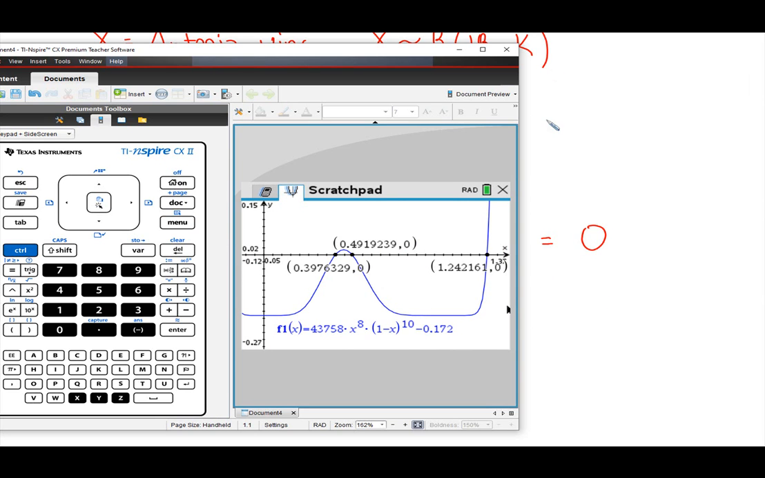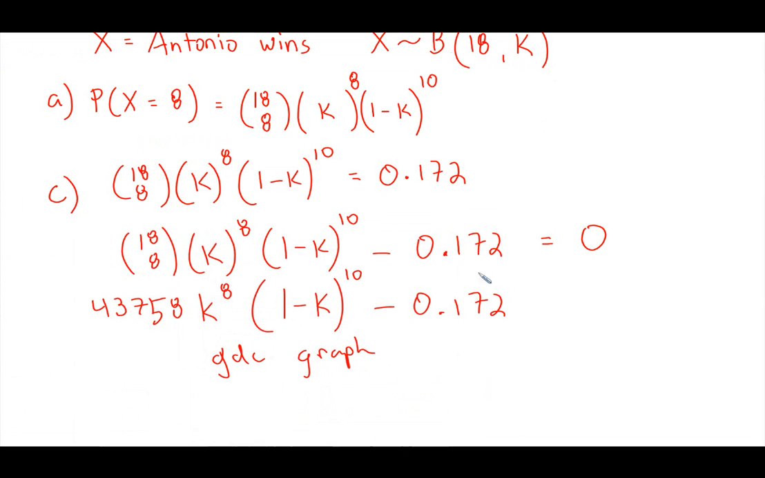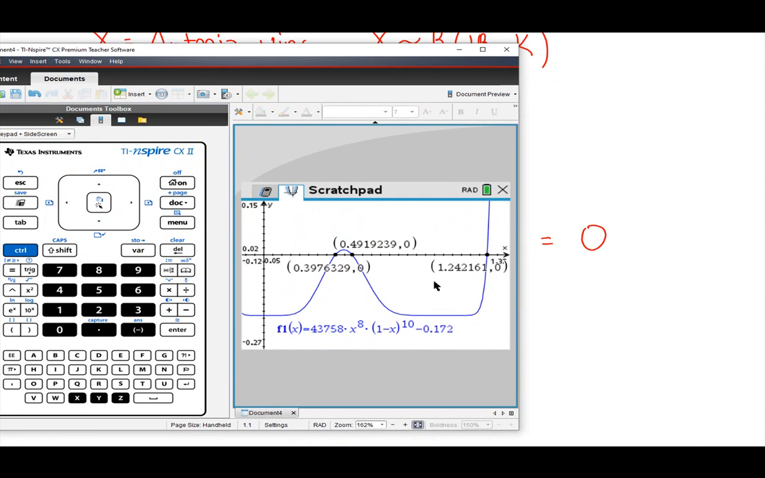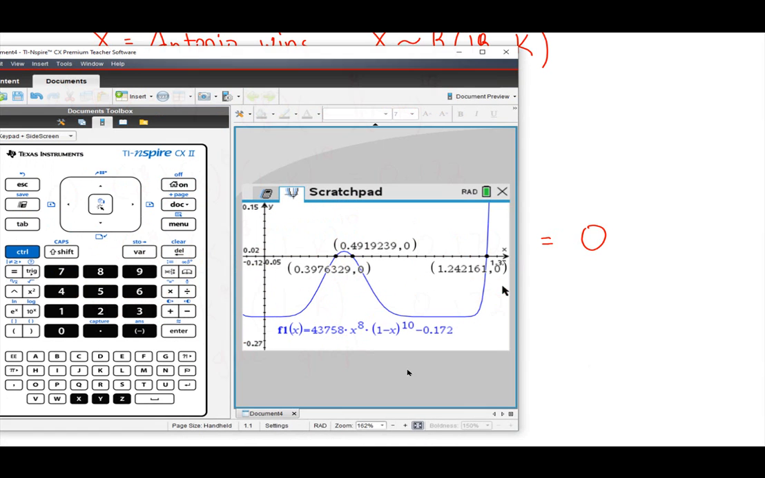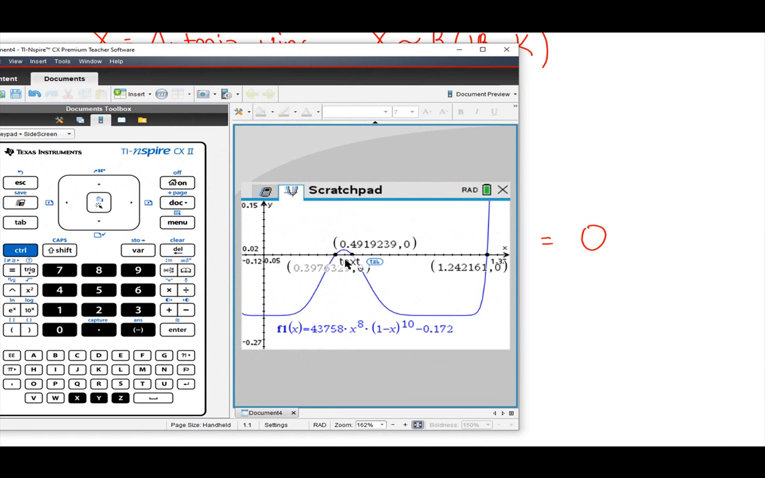Now, K represents a probability of success, right? So you notice one of our solutions is actually more than 1. We know that probability is always between 0 and 1. So there's no way the probability of success can be 1.24, that means more than 100%. So we're going to reject that one. We know this answer doesn't make sense. So our 2 solutions are